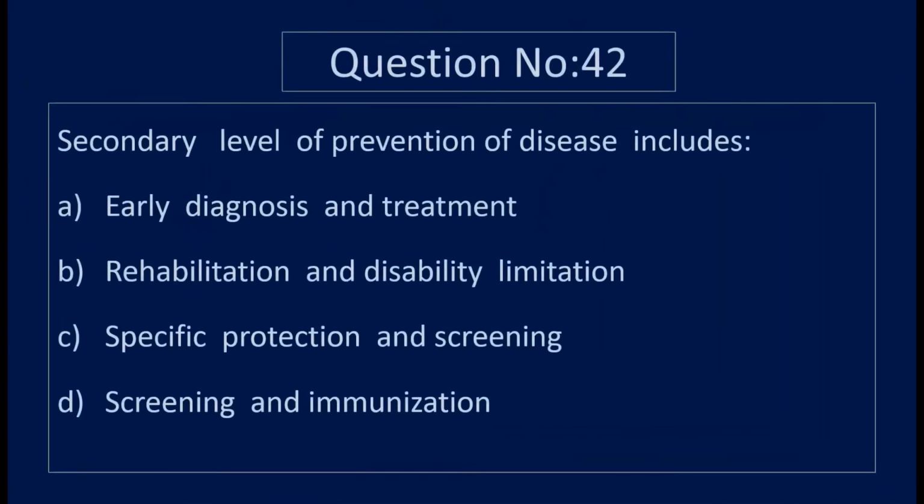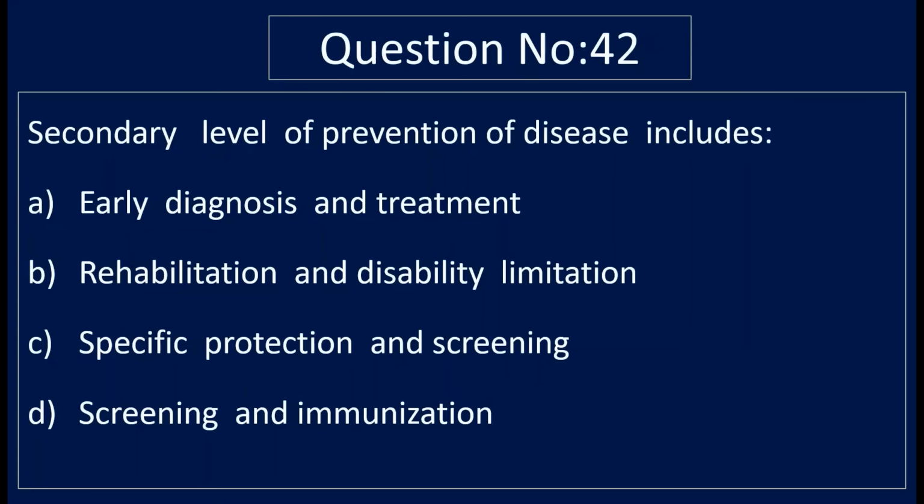Question number 42. Secondary level of prevention of disease includes option A, early diagnosis and treatment, option B, rehabilitation and disability limitation, option C, specific protection and screening, and option D, screening and immunization. Correct answer is option A, early diagnosis and treatment.